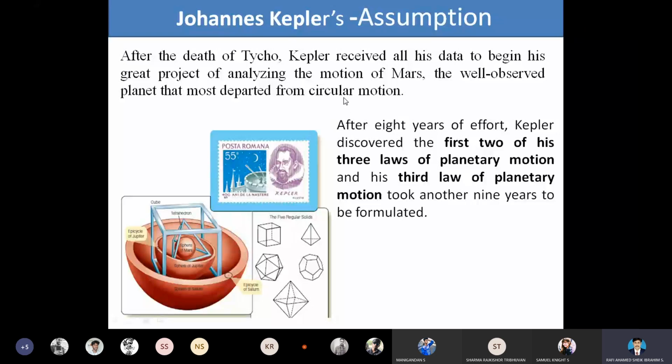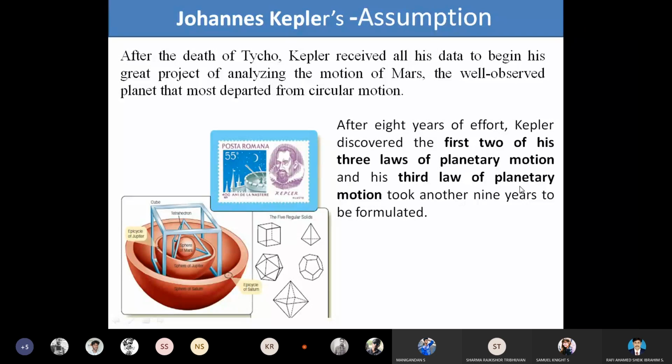For this, we also have theories. After 8 years of effort in his research field of planetary orbital motion, Kepler formulated the first two laws. The first two laws are Kepler's first law of planetary motion and Kepler's second law of planetary motion. Then later on, after 9 years, he formulated the third law. It's called Kepler's third law of planetary motion.